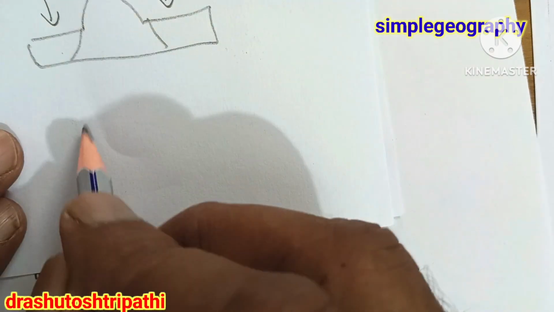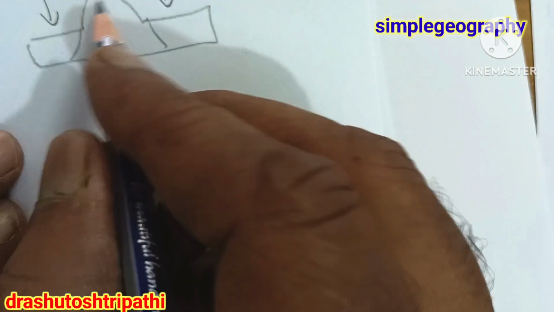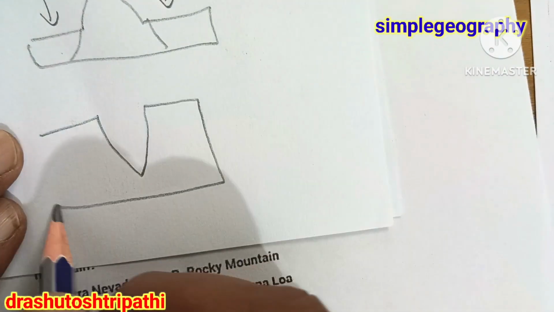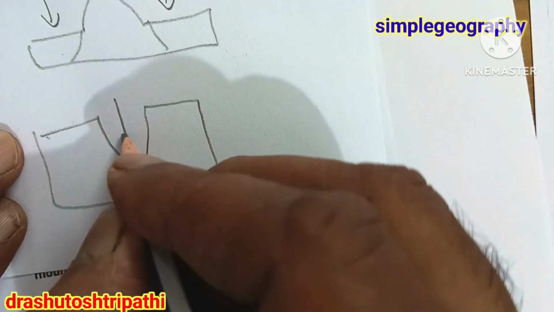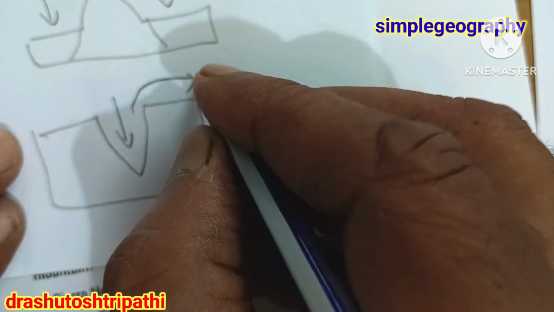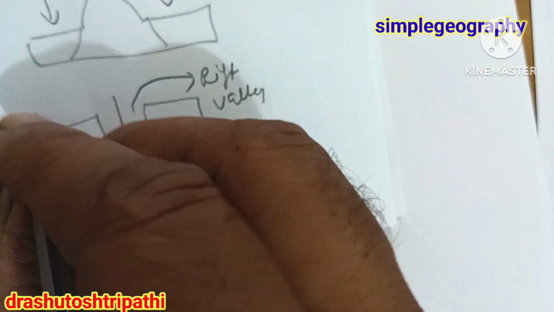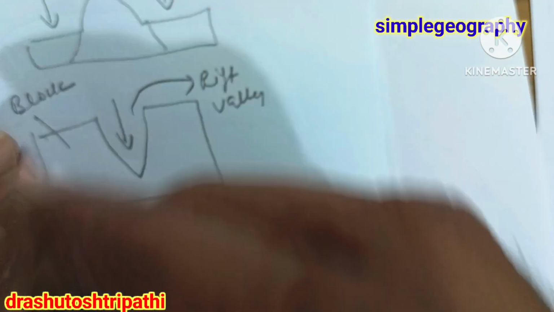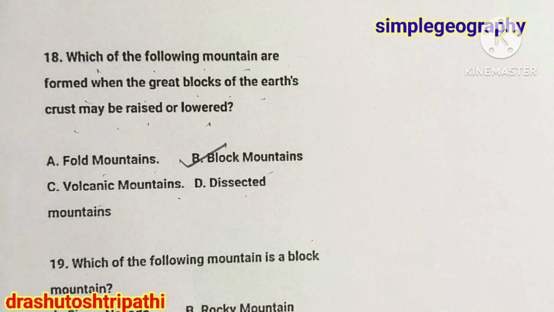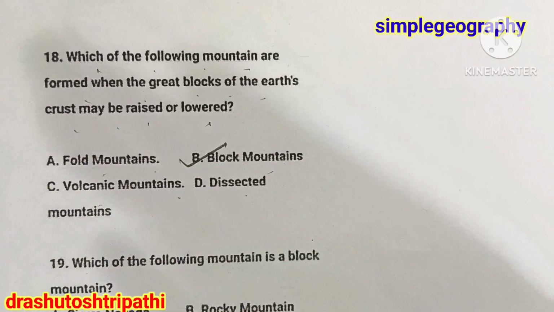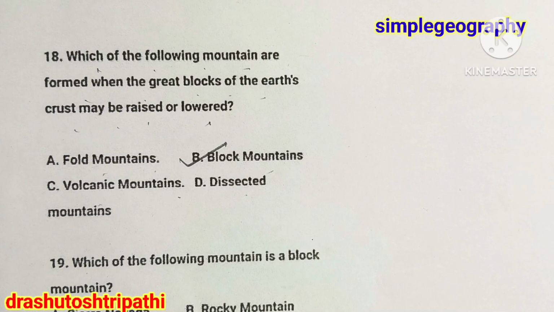The third situation is that the side parts are stable, and the middle part goes down, then it creates a rift valley. These are examples of block mountains. The Black Forest of Europe, the Salt Range of Pakistan, and the Sierra Nevada mountains of California are the most important examples of block mountains in the world.